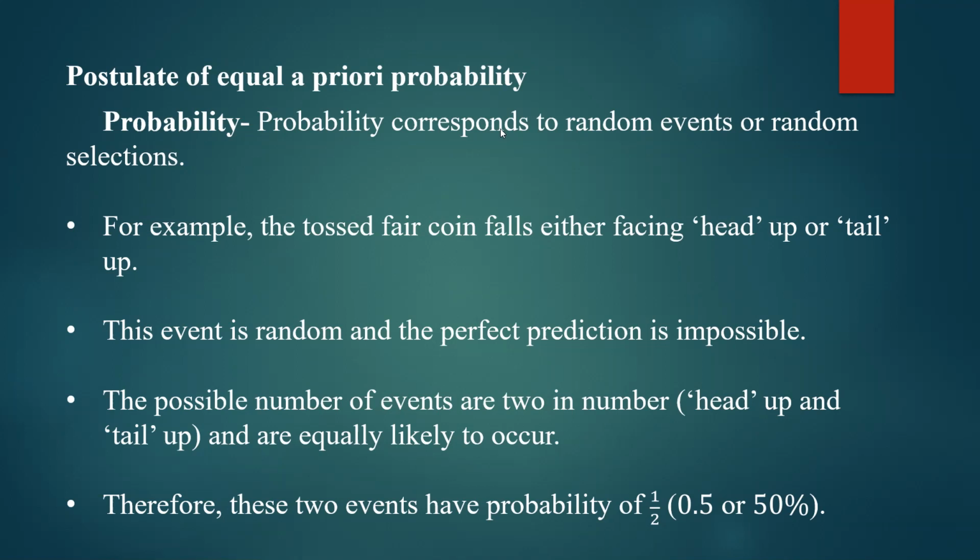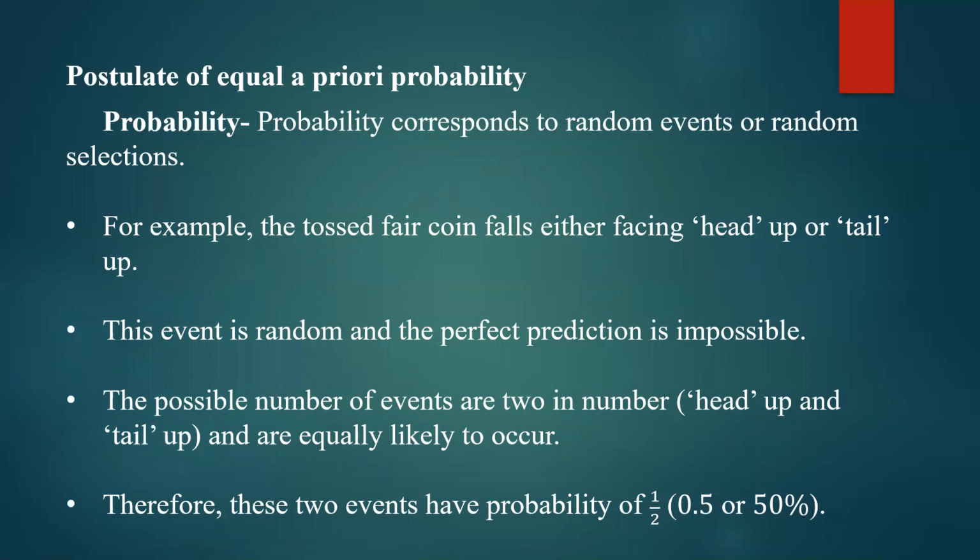For example, a tossed fair coin falls either facing head or tail up. If you toss a coin, there are only two possibilities: either it can face head or it can face tail. This event is random and 100% prediction is impossible, because there is an equal possibility of either head or tail, as shown by an unbiased coin.